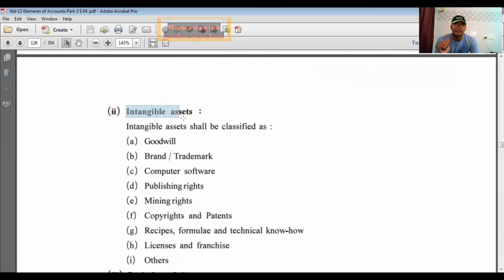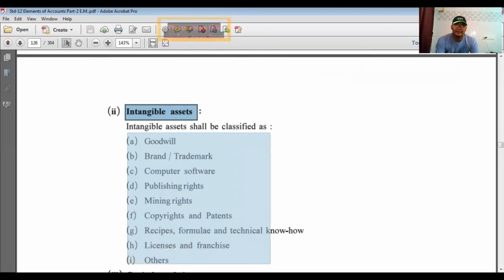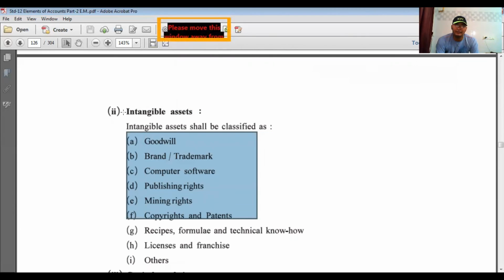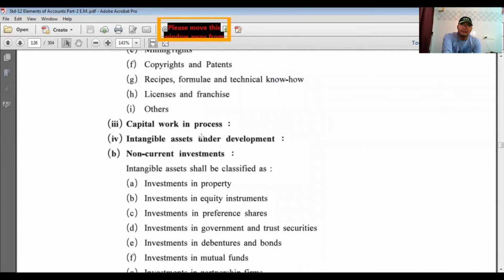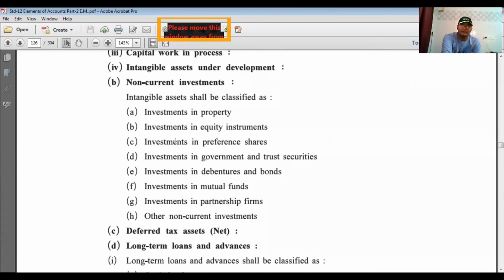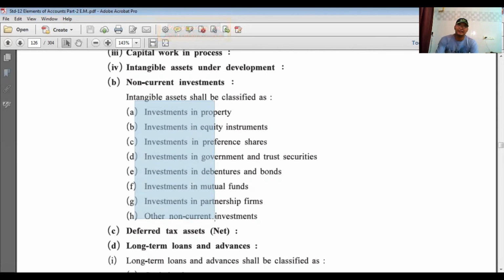So now, intangible assets include goodwill, trademarks, computer software, publishing rights, mining rights, copyrights, recipes, licenses and others. So these are included under the heading of intangible assets. Then capital work in progress and intangible assets under development, no specific items. Then non-current investments, which include all types of investment. If the word investment is used, it is under the heading of non-current investments. It includes all types of long-term investment here.